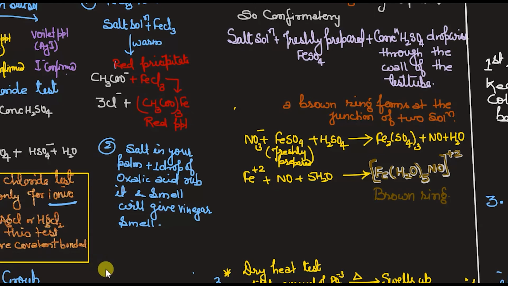Did you get that? Here it is written, salts like AgCl or HgCl2, because they are covalent, so they can't give this test as they are covalently bonded. Got it? So what is this chromyl chloride test? Very important test.